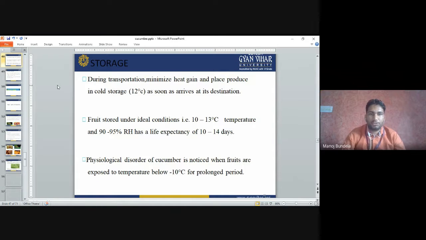Storage. During transportation, minimize heat gain. Place the produce in cold storage at 12 degrees centigrade as soon as it arrives at the destination. The fruit is stored under ideal conditions of 10 to 13 degrees centigrade temperature and 90 to 95% RH, and the lifespan of the fruit is 10 to 14 days. Physiological disorder of cucumber is noticed when the fruits are exposed to temperatures below 10 degrees centigrade for a prolonged time.